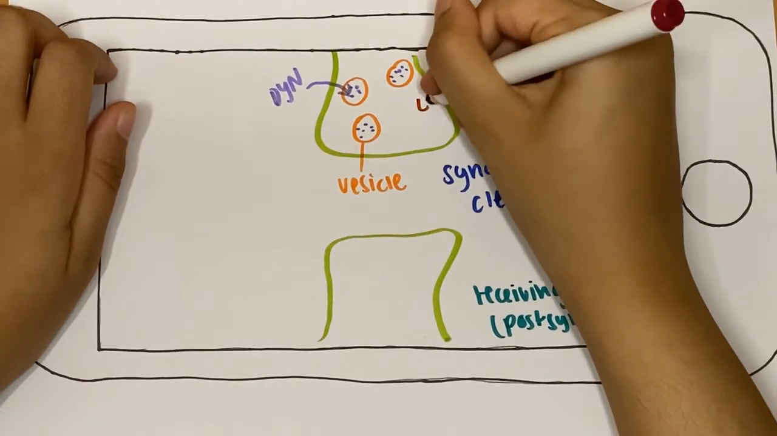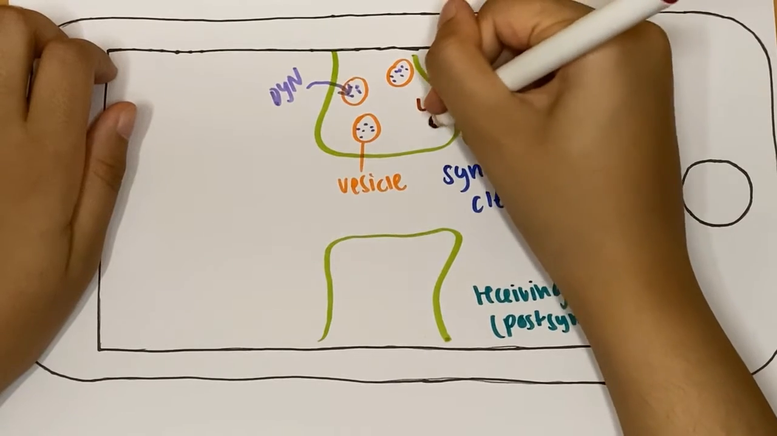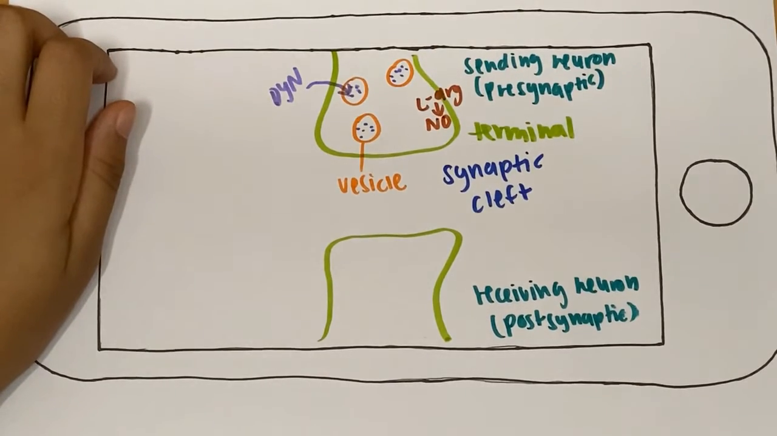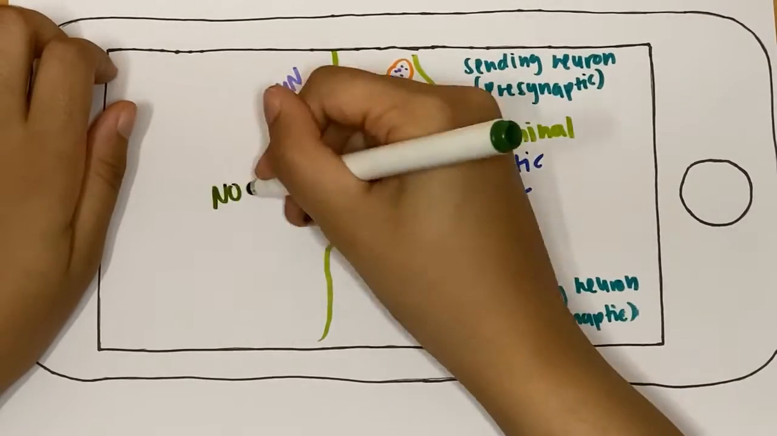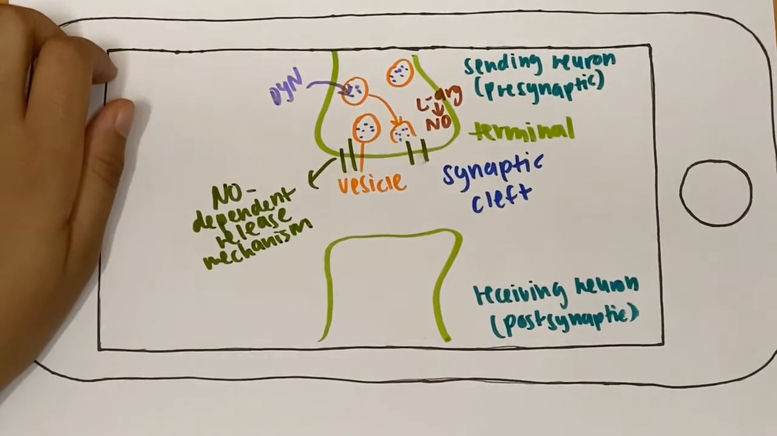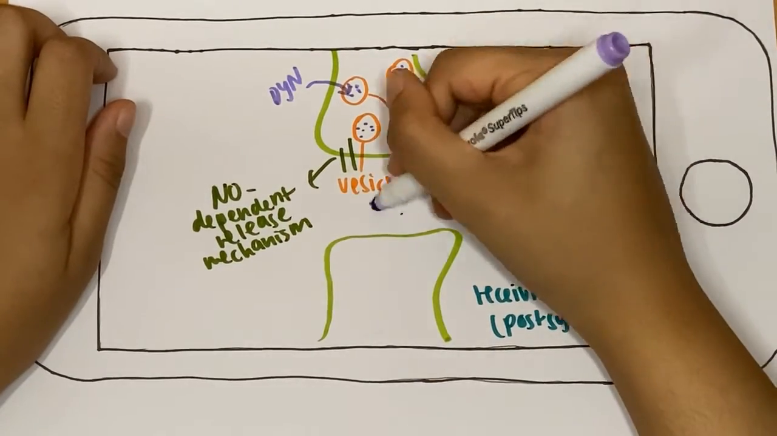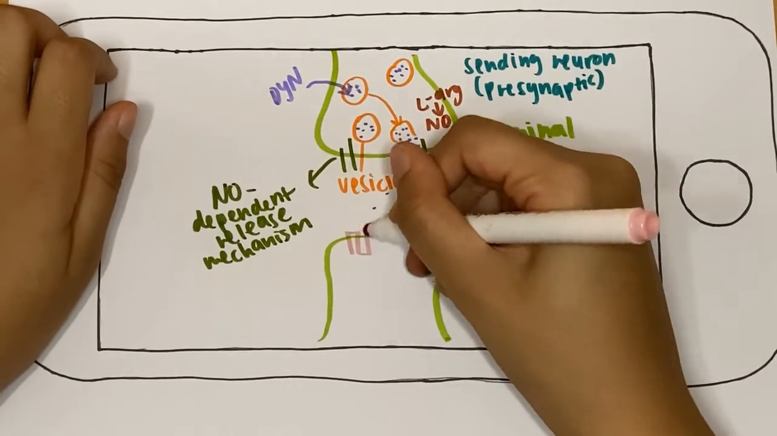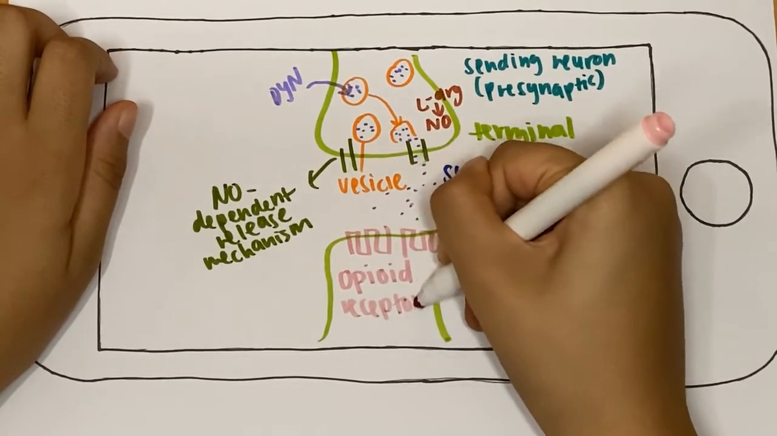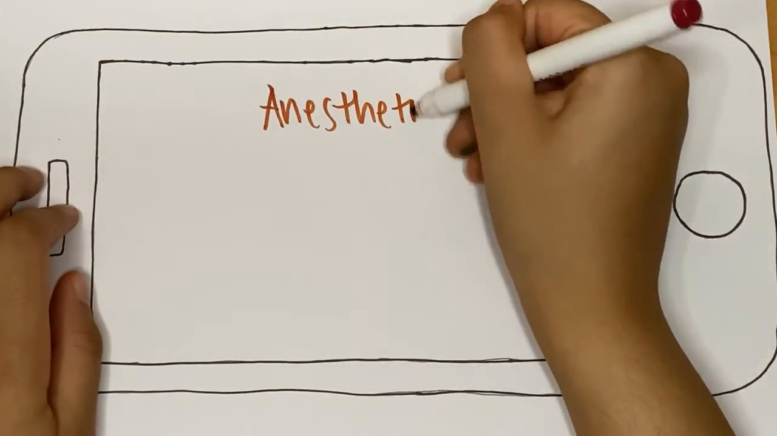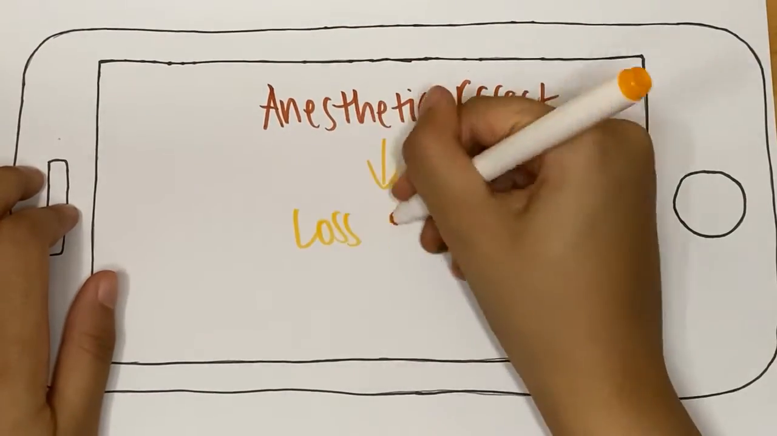To release these molecules, the sending neuron takes in an amino acid and converts it to nitric oxide, which appears to be involved in the release of the opioid peptides. After the release, the dynorphins will then cross the synaptic gap and bind to the opioid receptors on the receiving neuron so that it blocks pain messages sent from the body to the brain. The second is the anesthetic effect, which causes the loss of sensation.